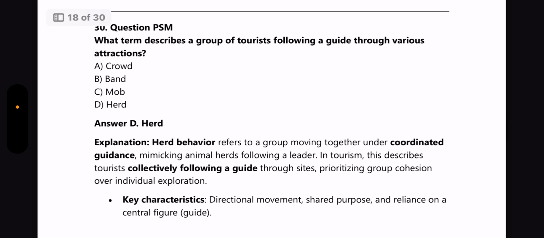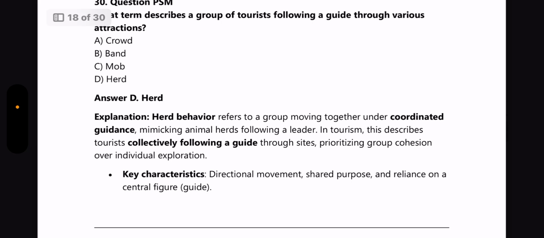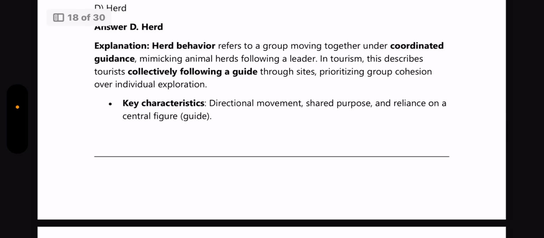Next question is from PSM. What term describes a group of tourists following a guide through various attractions? Answer is herd behavior. Herd behavior refers to a group moving together under coordinated guidance, mimicking animal herd following a leader. In tourism, this describes tourists collectively following a guide through sites, prioritizing group cohesion over individual exploration.